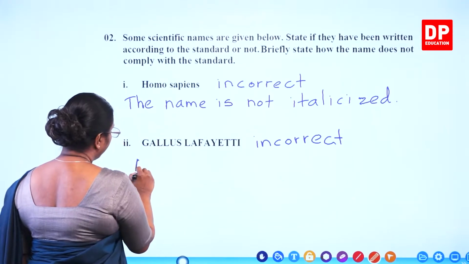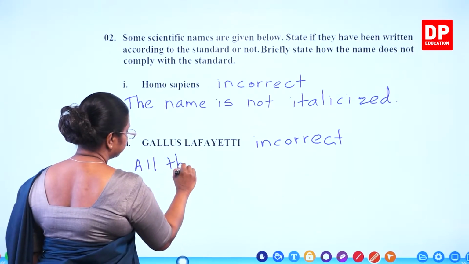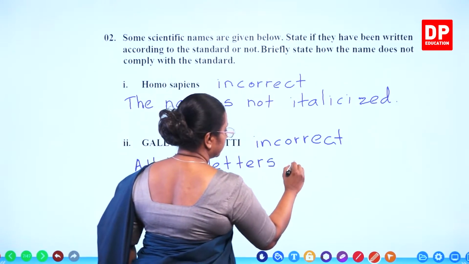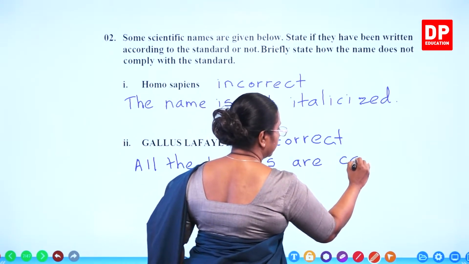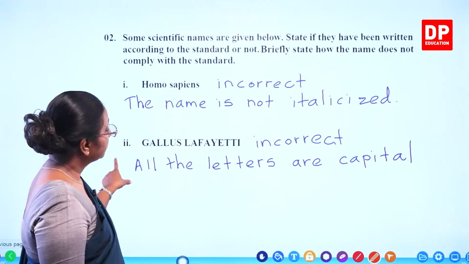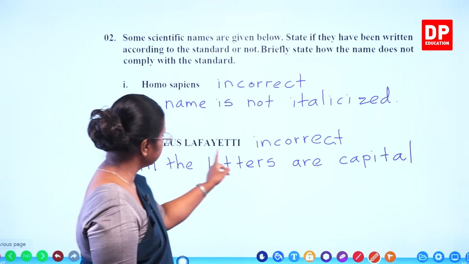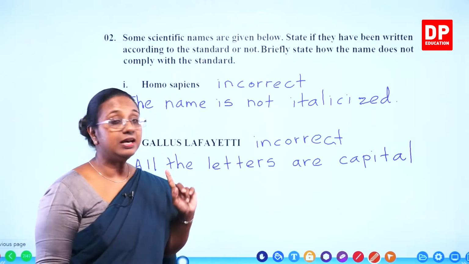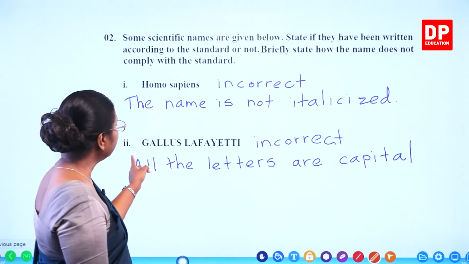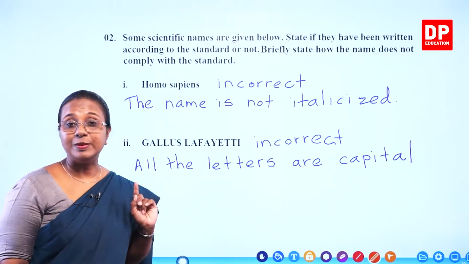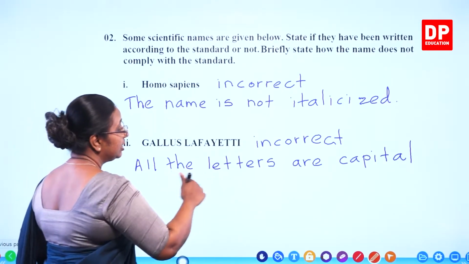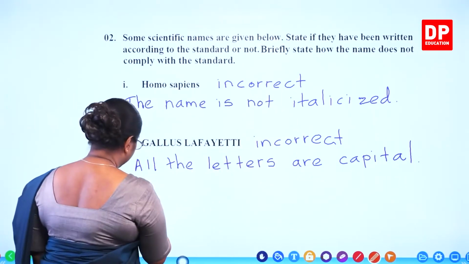Why? All the letters are capital. So here students, you all can see this is incorrect because all the letters are capital. And the other thing, like the above, when it is typed, the letters have to be italicized. So that has also not been done there. Then you have to include that as well.